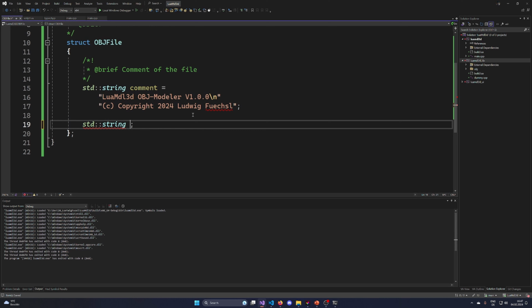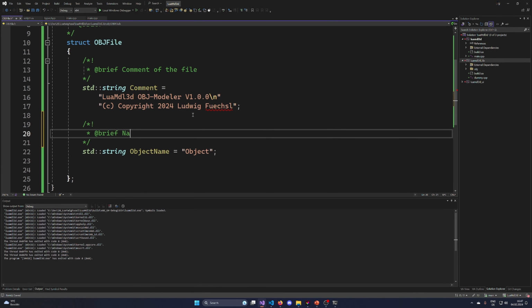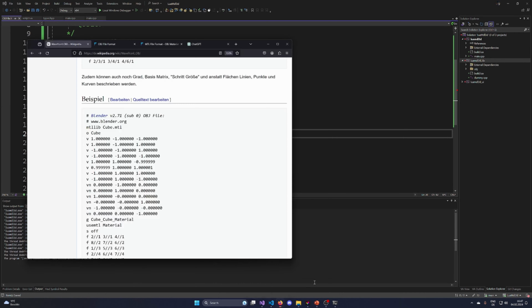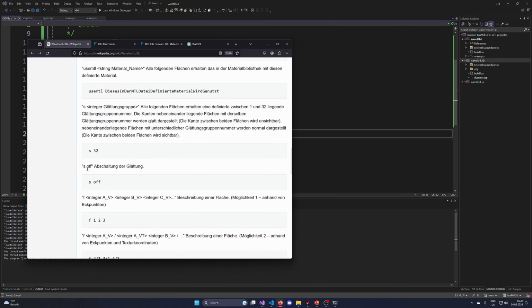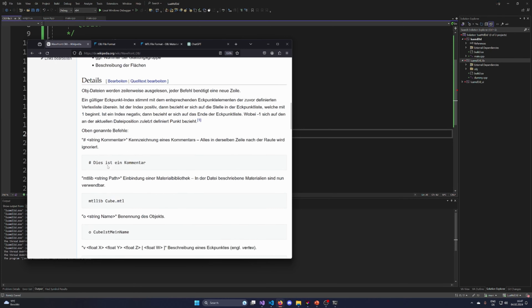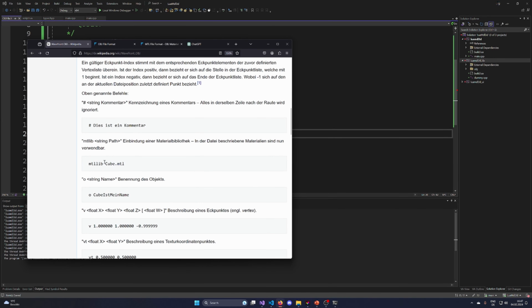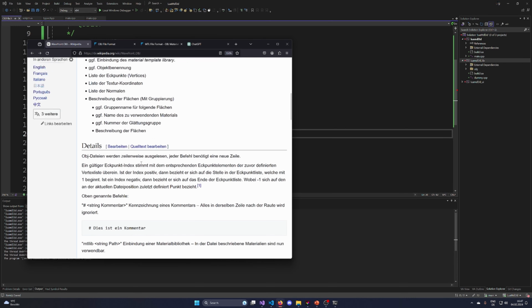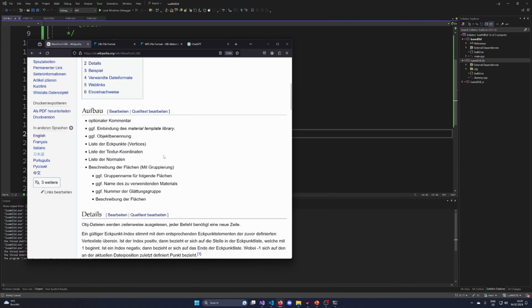And we have the object name. Maybe since this is a struct, we can also do it like this. So then we have the object name, and by default it's called just object. This is the name of the object encapsulated in the file. I'm not sure, can we have multiple objects in one OBJ file? Now this is again German, but I trust this one more. Benennung des Objektes. I am intrigued that maybe you can have multiple objects.